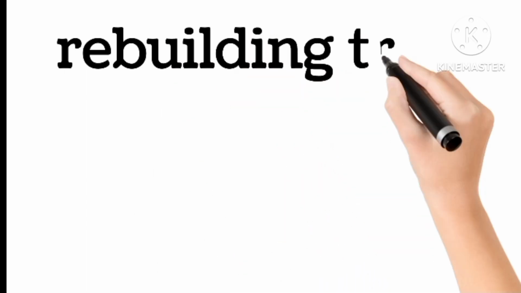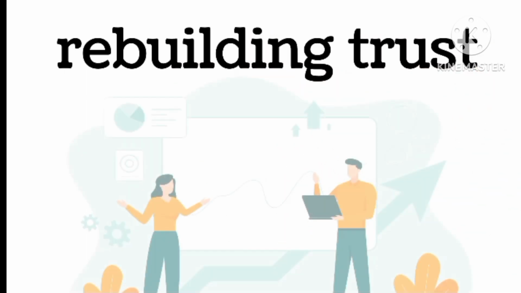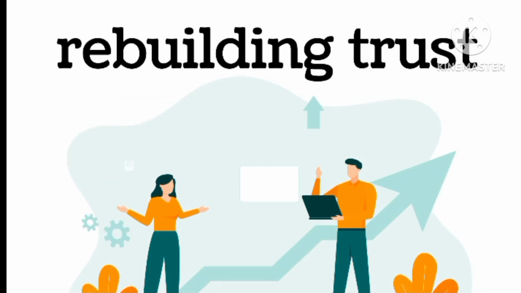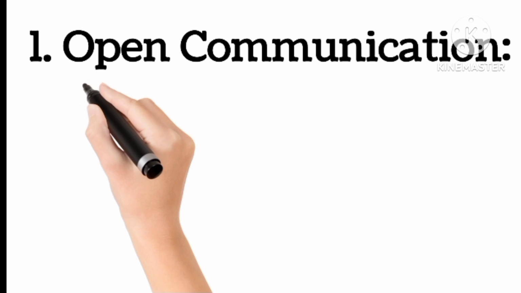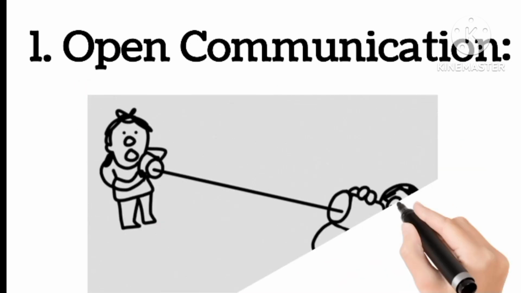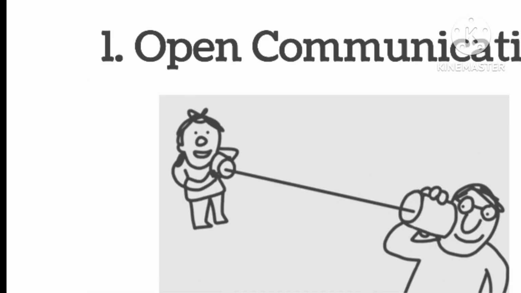Building or rebuilding trust is a gradual process that requires consistency, openness, and effort. Here are some steps to help with this. 1. Open communication. Talk openly and honestly with the person involved. Discuss the issues that led to the trust being broken.